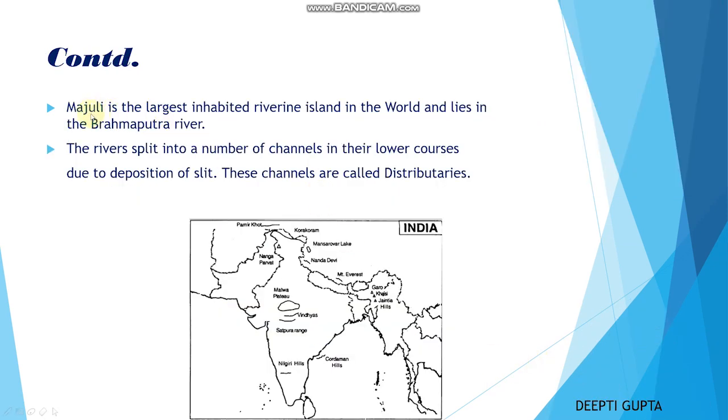Here in this northern plain, Majuli is the largest inhabited riverine island in the world and it lies in the Brahmaputra river. The rivers split into a number of channels in their lower courses due to the deposition of silt. These channels are called distributaries, right?